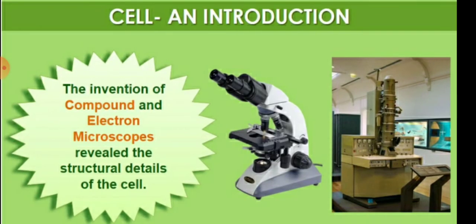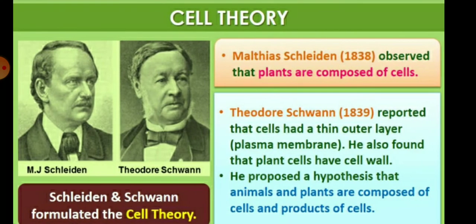The invention of the compound and electron microscope revealed the structural details of the cell. Schleiden observed that plants are composed of cells, and then Schwann reported that cells had a thin outer layer, the plasma membrane. He also found that plant cells have a cell wall, and he proposed a hypothesis that animals and plants are composed of cells and are products of cells, so that Schleiden and Schwann formulated the cell theory.